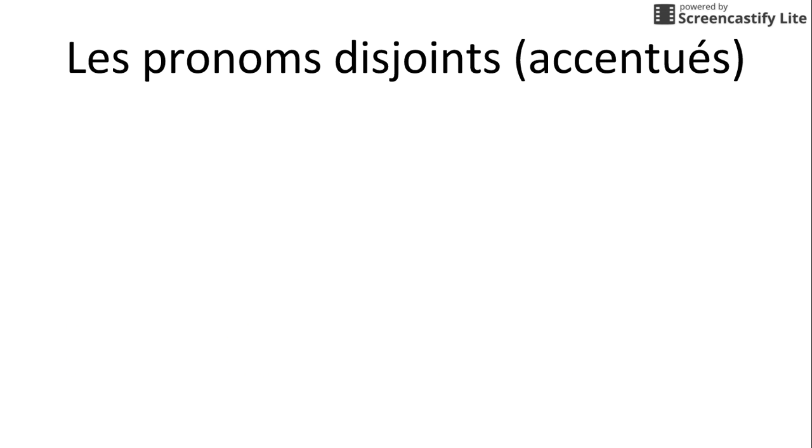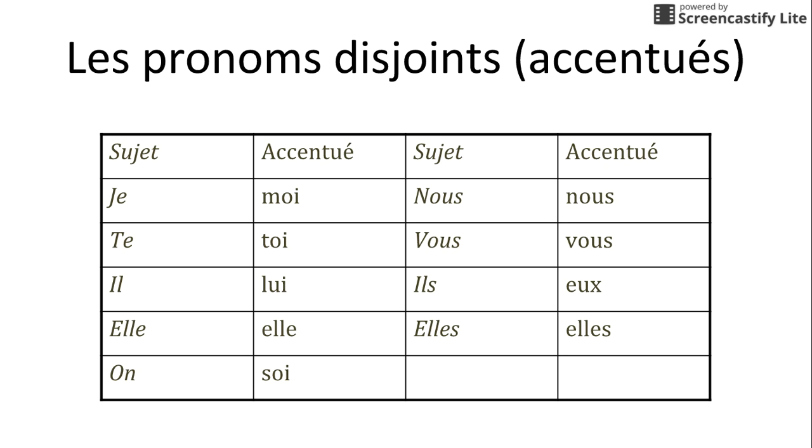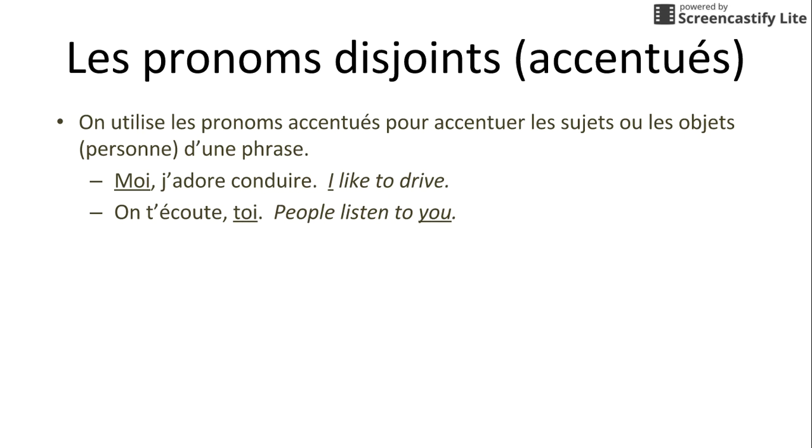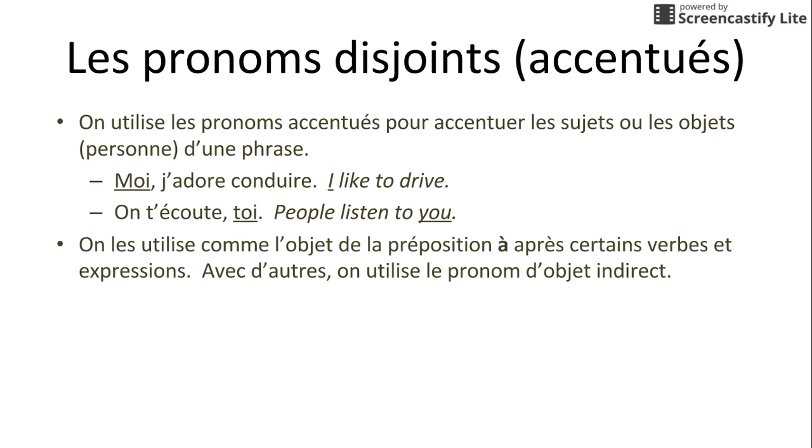Next, we have accentuated pronouns. Moi, toi, lui. These are ones that you've seen before. Nous, vous. Those are ones that are the same no matter what kind of pronoun they are. But eux and elles might be ones that are newer to you. So they might use these to add emphasis. Moi, j'adore conduire, just saying that I really like to drive. I'm talking about myself. This is very common in French.